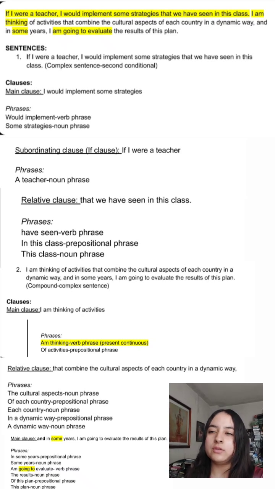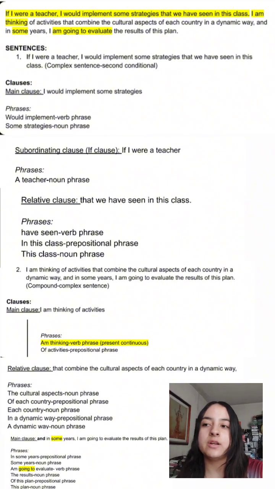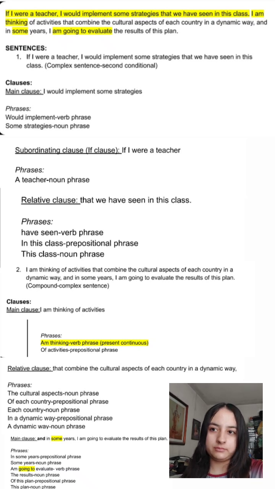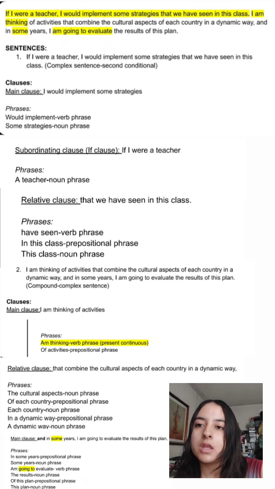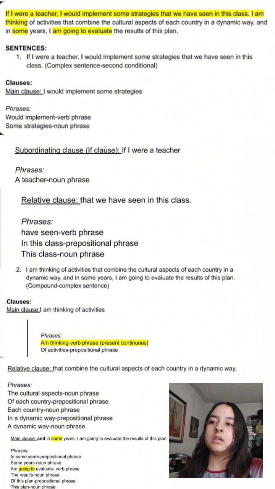Also note how we are not using was, even if we are using I. This is because when you use the second conditional, you need to use were for all the subjects or all the pronouns.